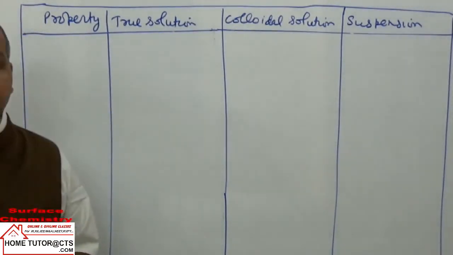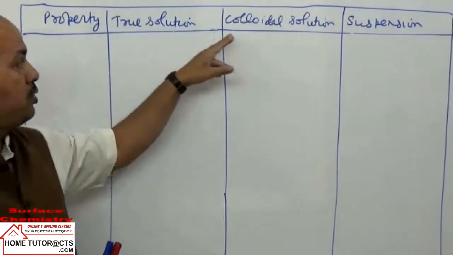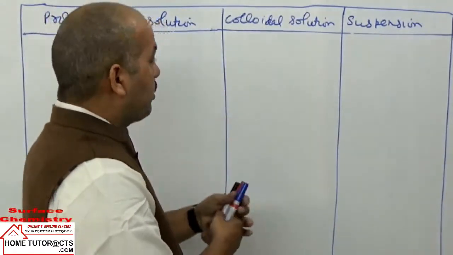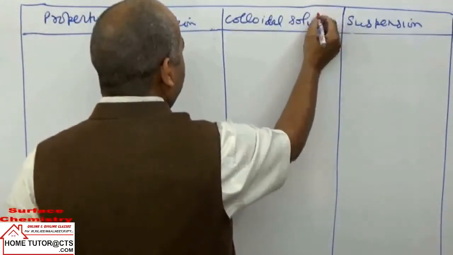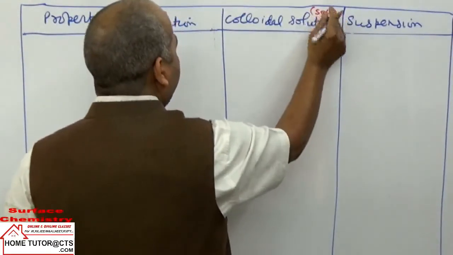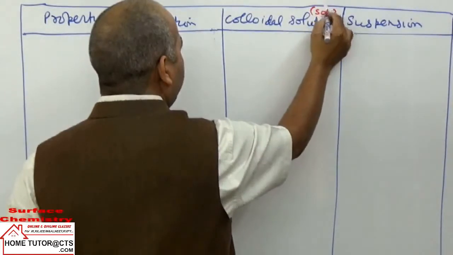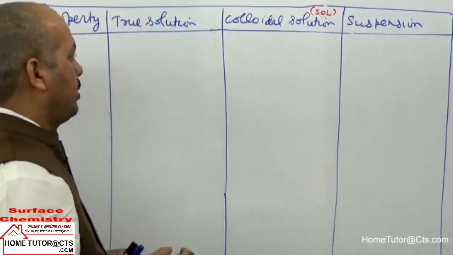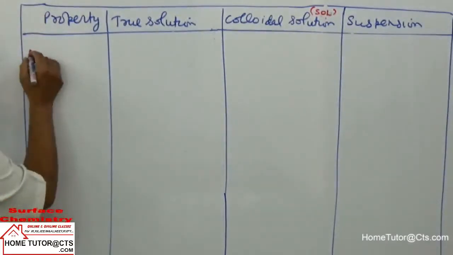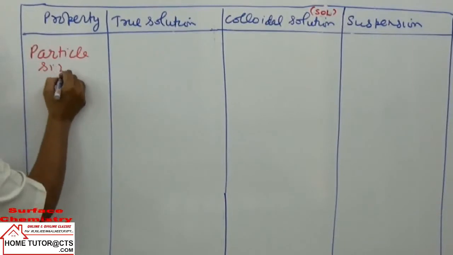Based on some properties, we can take solutions in three categories: true solutions, colloidal solutions, for which the actual term we should use is colloidal sols, and suspensions. The first property is particle size.